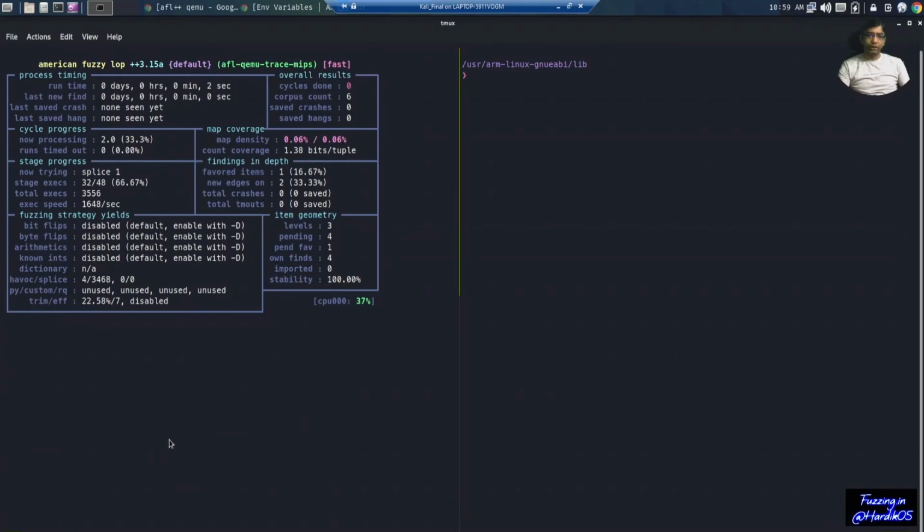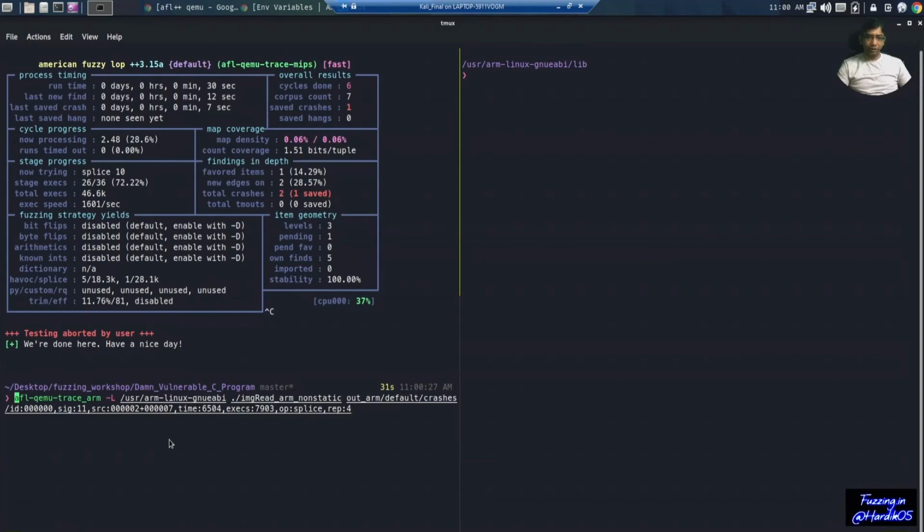Okay, so you can see that this is the MIPS binary which we are fuzzing using QEMU mode on a Linux based system. Let's wait a few seconds till it finds the first crash, and try replicating that crash. It might take a few seconds. Okay, we just got our first crash. So now I'm going to cancel the fuzzing campaign over here. Let us again try to replicate our crash.